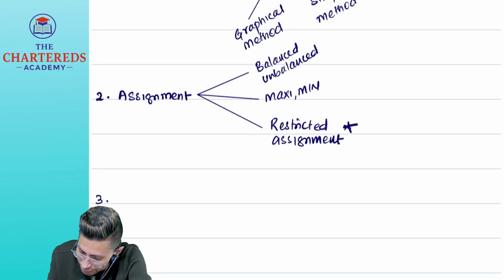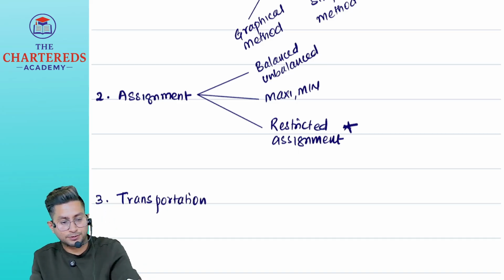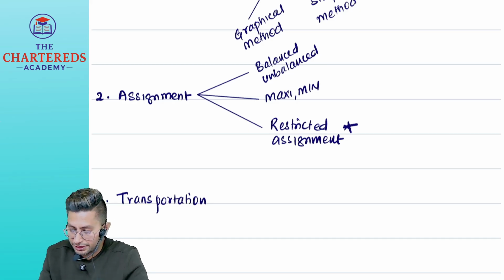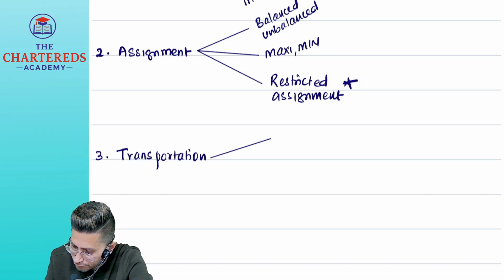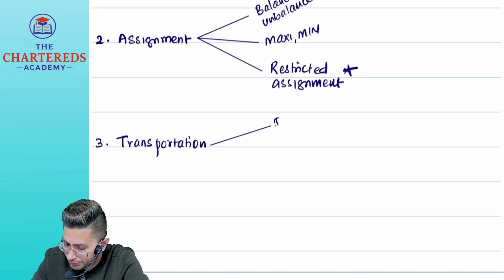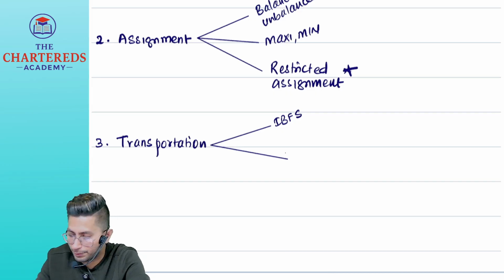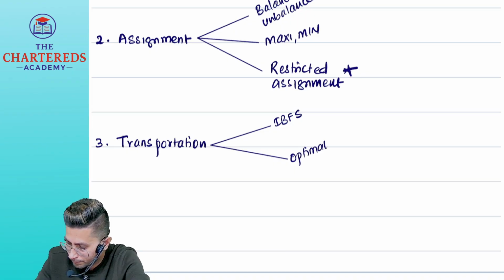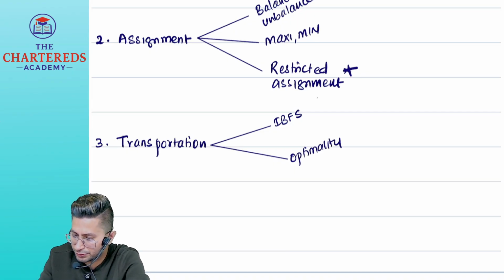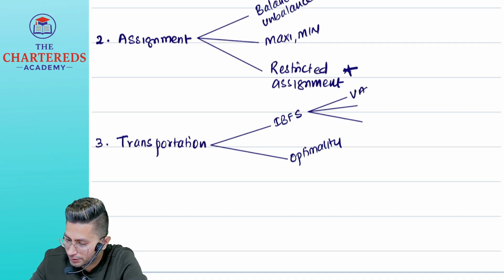Then we have the third chapter, which is transportation. I think transportation is also covered in intermediate. In transportation, we have the same: IBFS, and then optimality. Only two concepts we have. I think IBFS you already know. We have three methods for IBFS. What are those? Vogel's approximation method.